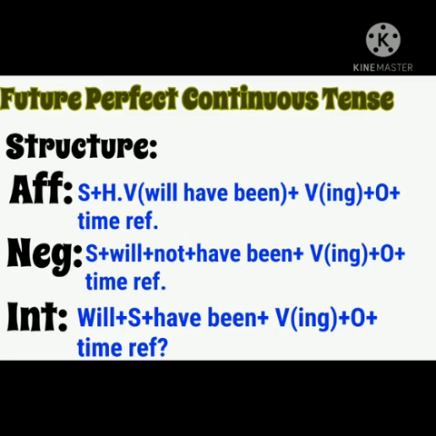Structure is subject, helping verbs are will, have, been, verb ing form, object, and then time reference. In negative we write subject will and then not, then helping verbs have been, verb ing form, object, and then we put time reference. In interrogative, structure will be will plus subject, have been, verb ing form, object, and then time reference. So the sentences will be